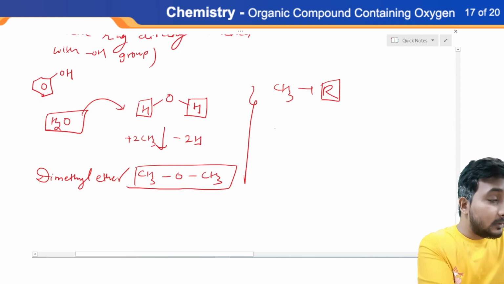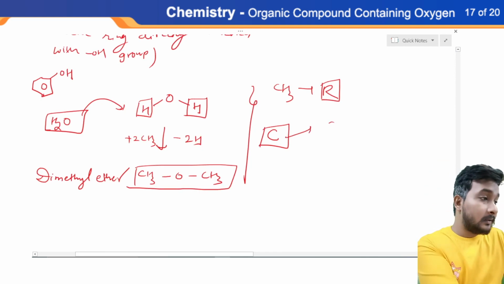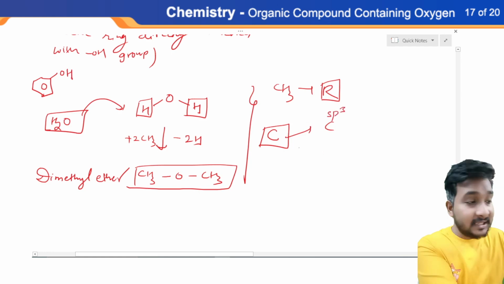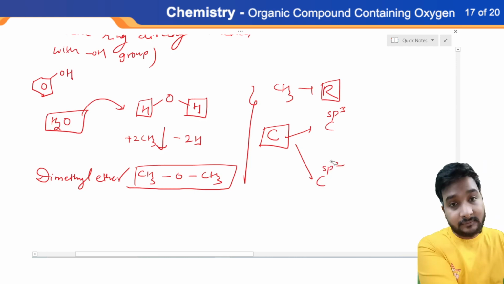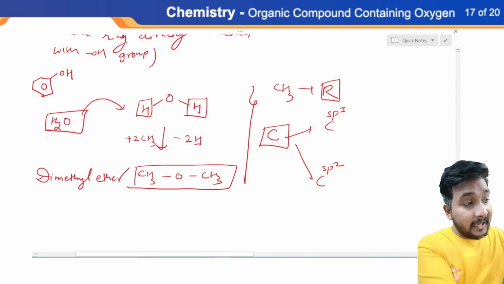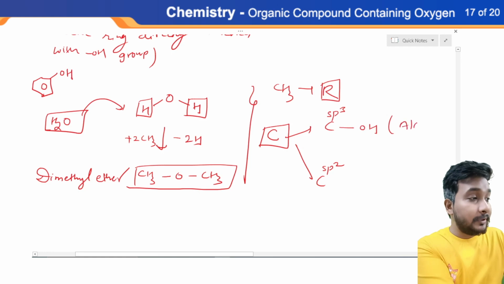Now, suppose we have carbon. We can observe two kinds of carbons: number one, carbon having sp3 hybridization, and carbon having sp2 hybridization. If we have sp3 carbon and OH is attached to this sp3 carbon, then this should be your alcohol.